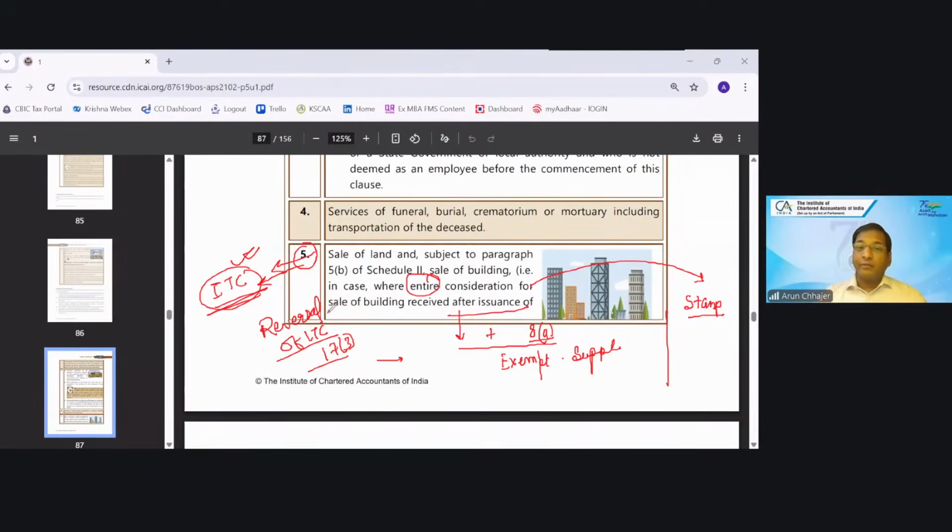So when I'm talking about reversal of ITC, for the purpose of reversal of ITC, we will consider this supply as exempted supply.